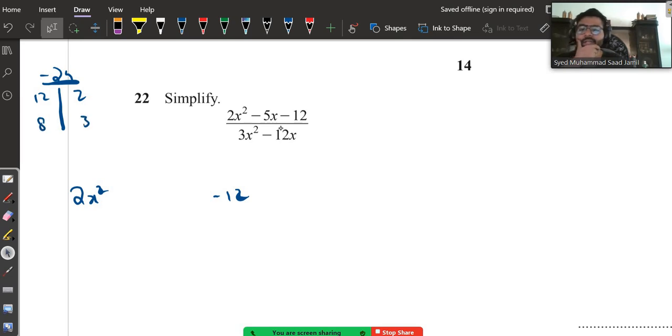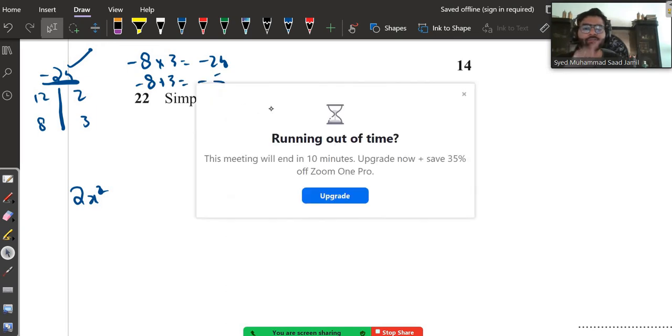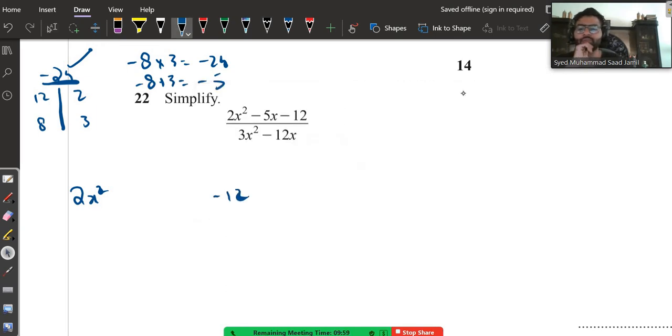8 3's are, yeah. Now we have to decide the signs as well. So this is going to be minus 8 multiplied by 3, which is minus 24. First criteria met. Minus 8 plus 3 is equal to minus 5. Second criteria also met. So this turns out to be 2x squared minus 8x plus 3x.